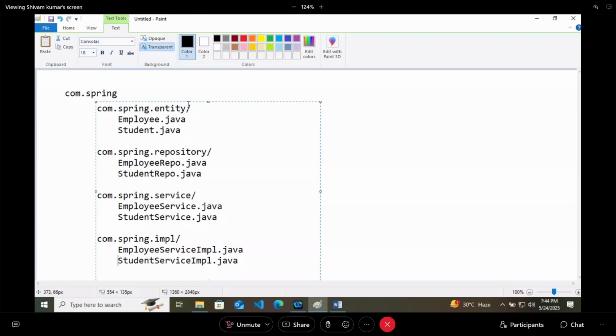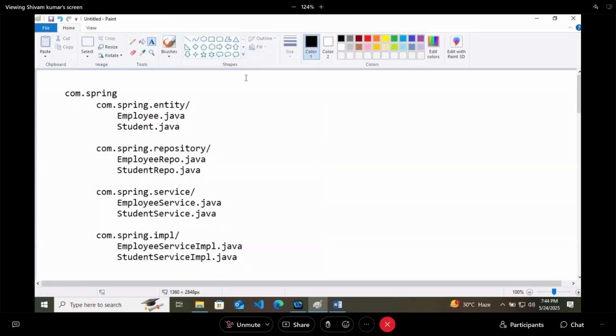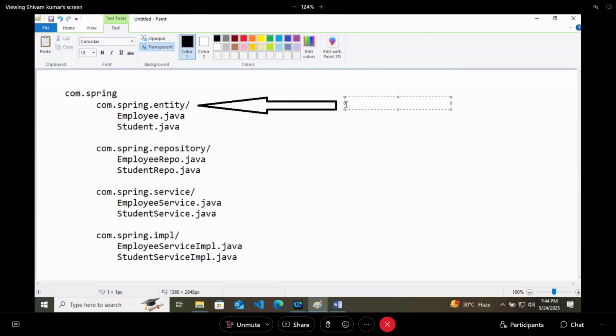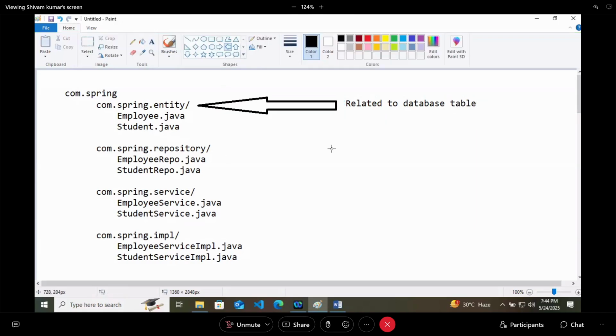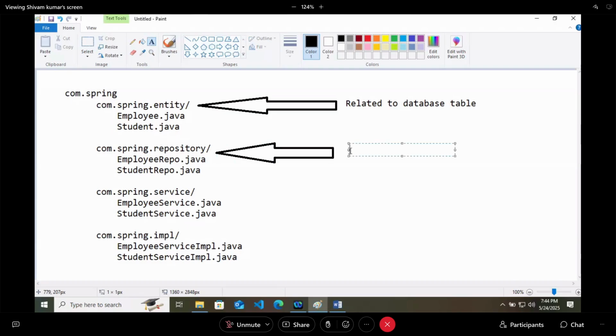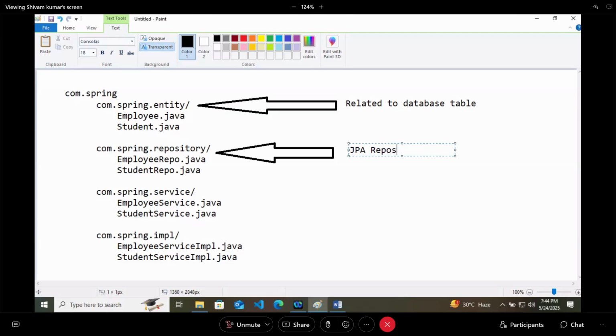We know where each particular file is. If you want to check anything related to the table, we know it is related to the database table. Entity means related to the database table. In the repository package, we will have interfaces for JPA repository.